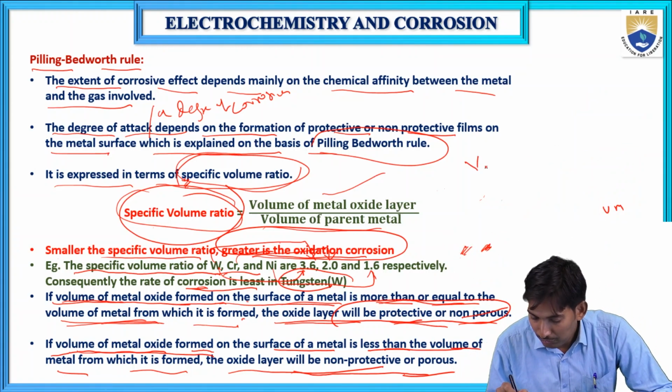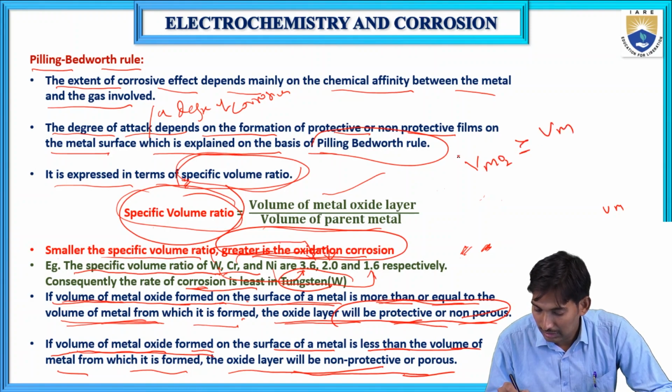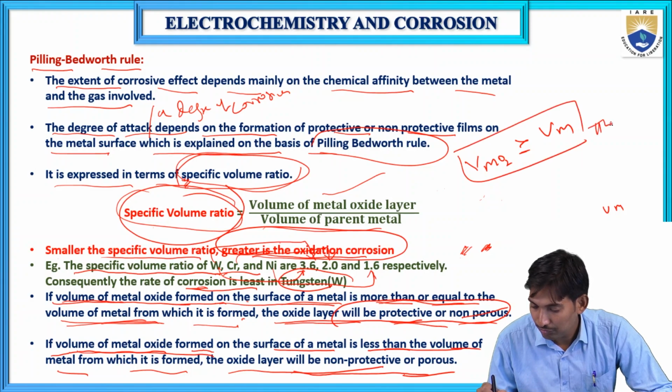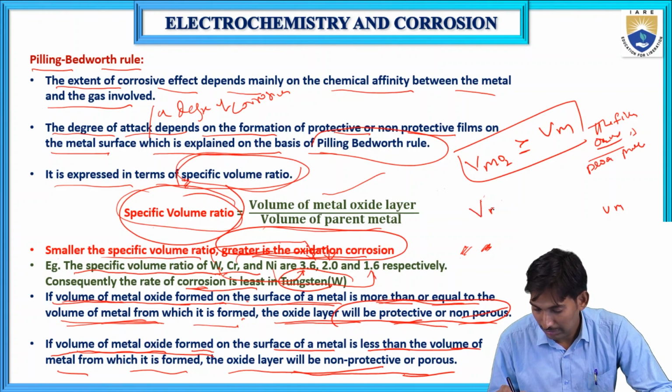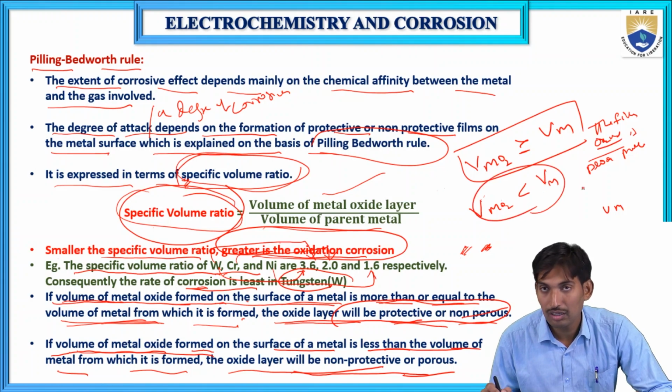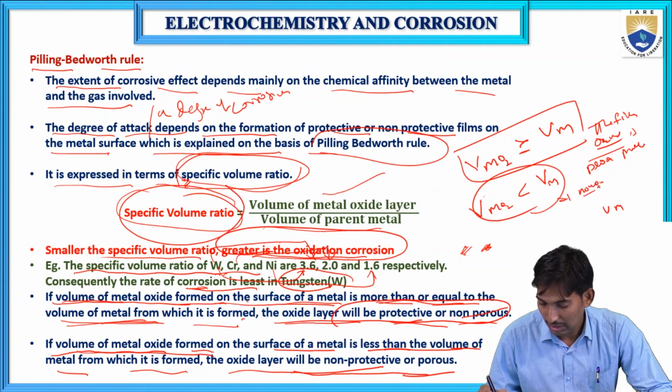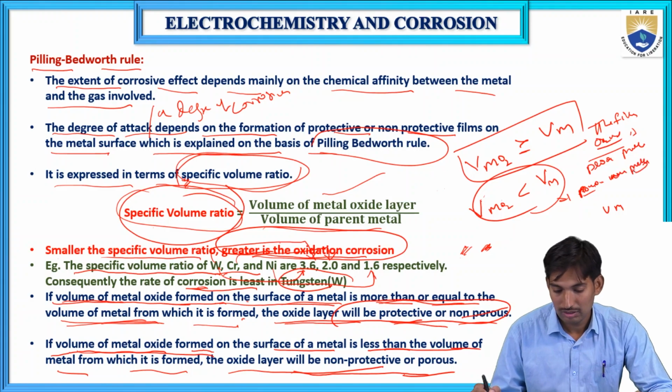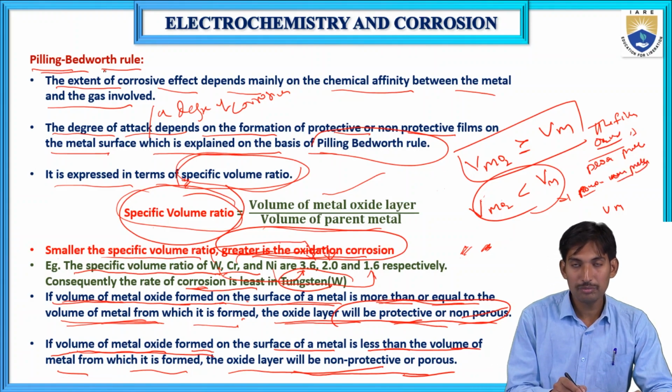If the volume of metal oxide is greater than or equal to the volume of metal, then the film formed by the oxide is protective and non-porous. If the volume of metal oxide is less than the volume of metal, then the thin film formed by the oxide is porous and non-protective. This is explained by the Pilling-Bedworth rule.